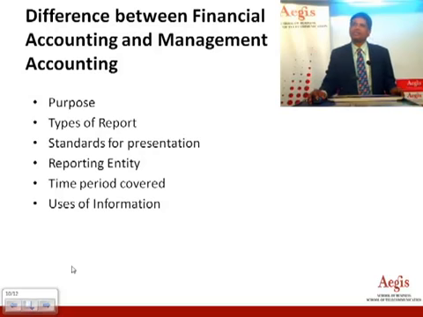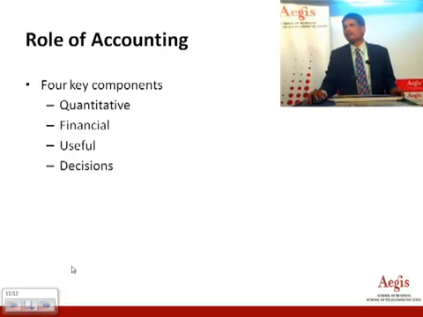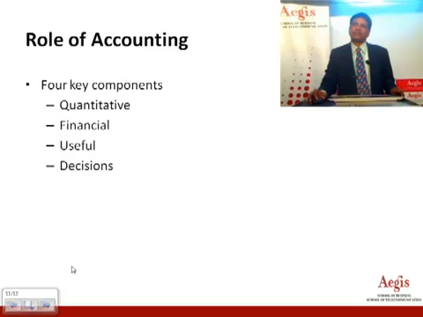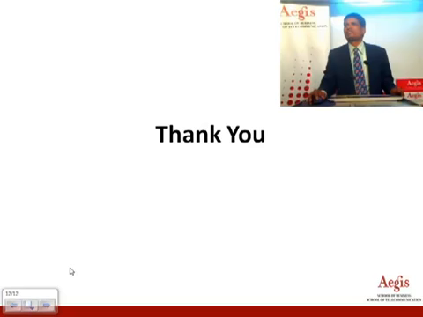Even the auditor is a stakeholder. Now let us understand the role of accounting. The most important role of accounting is that it gives quantitative information about financial data, about usefulness, and about the decisions to be taken. So that is why accounting plays a very important role in the business of the company.